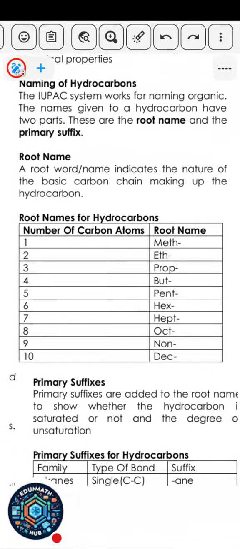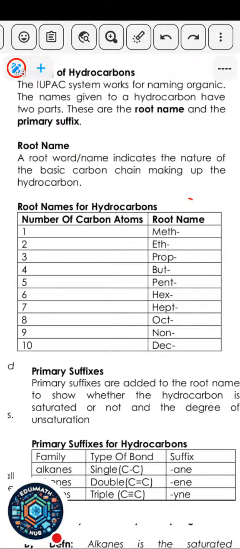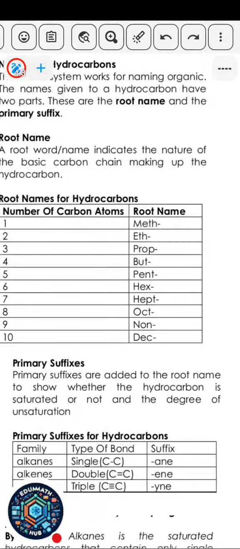So, root and suffix. The root names are any of these here. The first four members are meth, eth, prop, and but. Depending on the family you are talking about, if it's alkane, you say methane, ethane, propane, butane, and so on.